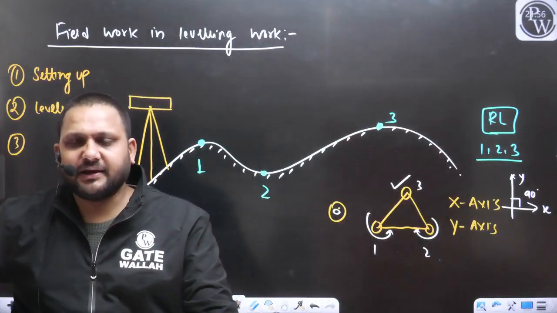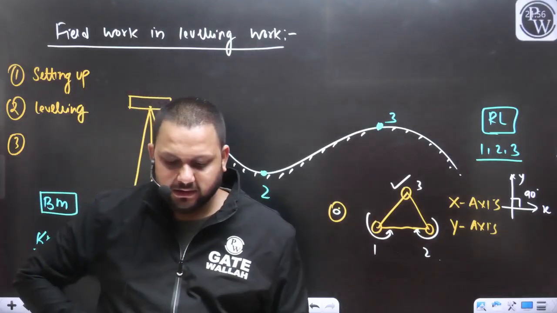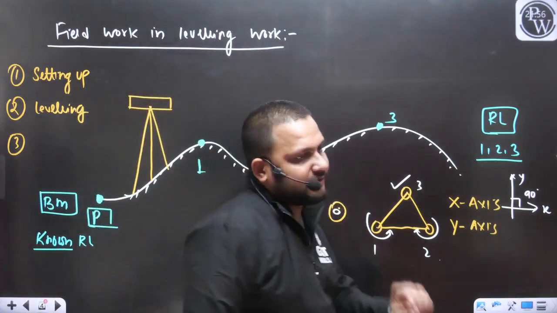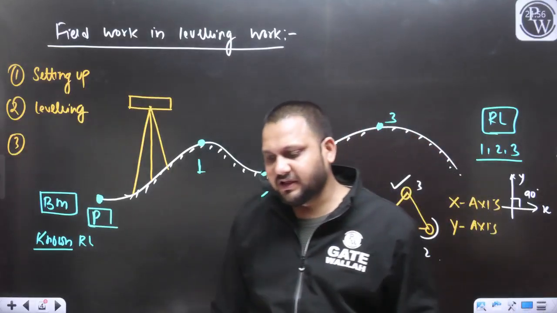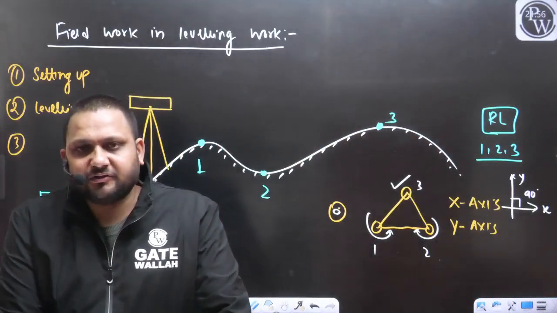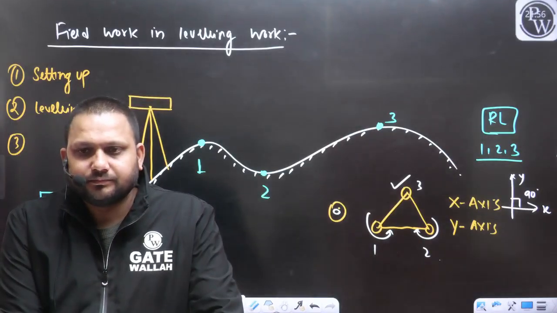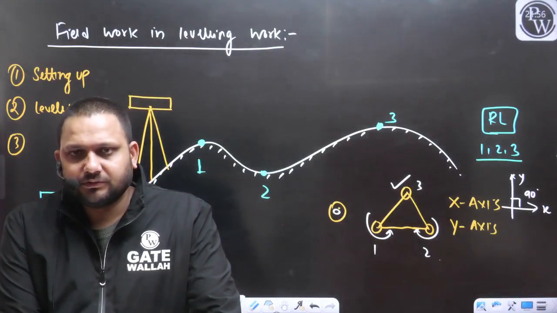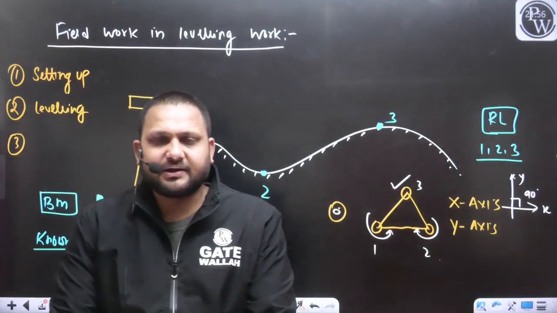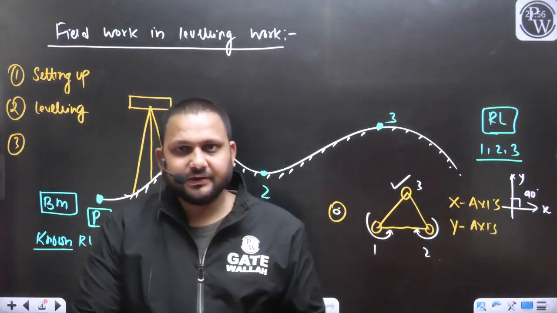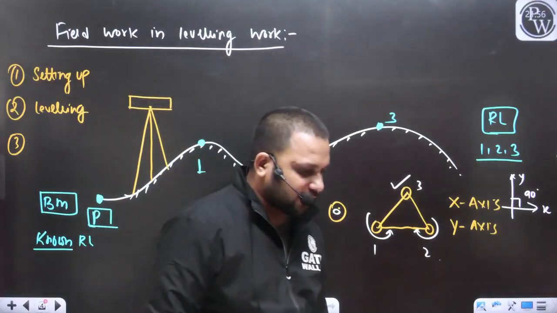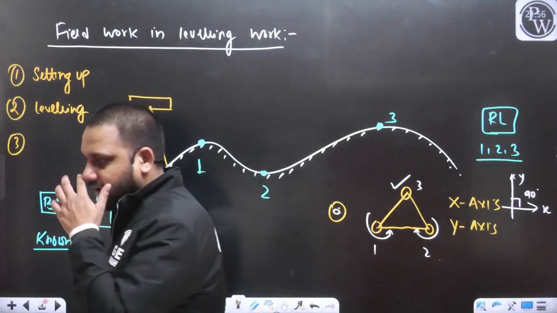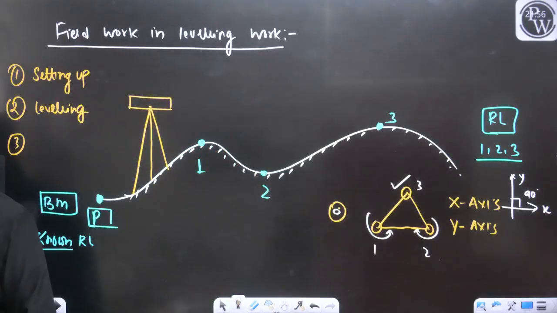So the first temporary adjustment was the setting up of the instrument, and the second temporary adjustment in the case of leveling work is the leveling of the level instrument or auto level. I hope the point is clear to everyone. These two temporary adjustments are clear to everyone. Or if anyone has any doubt, any query, you can ask.